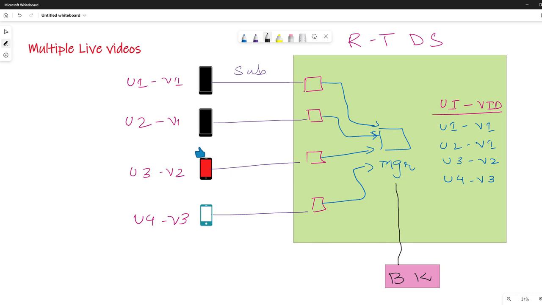In the last video, we discussed how LinkedIn engineers solved the multiple live video problem, and they introduced the subscription model where the client subscribes to different videos and the manager actually handles all the process.